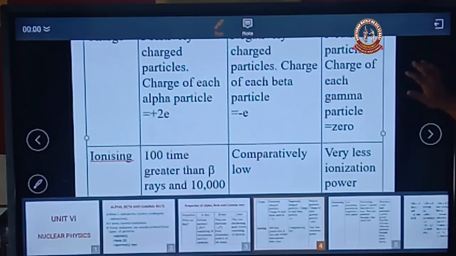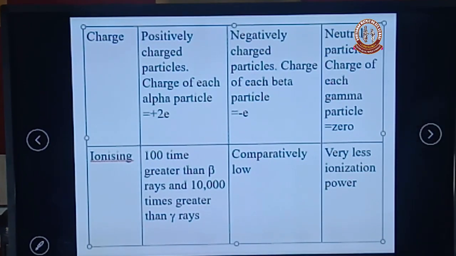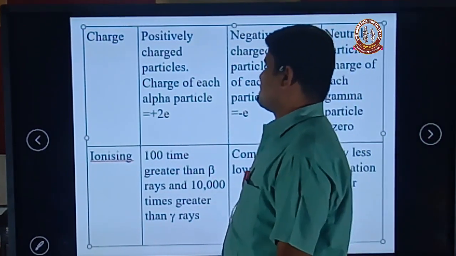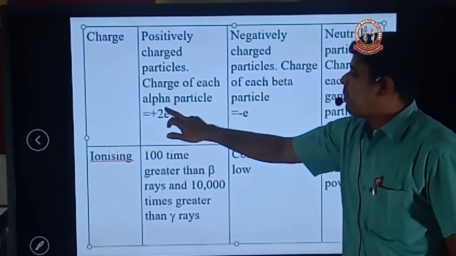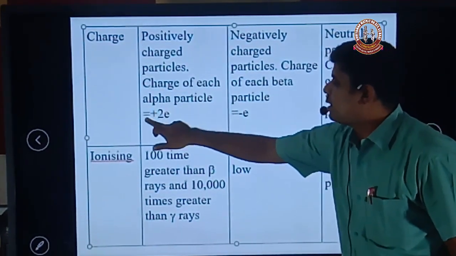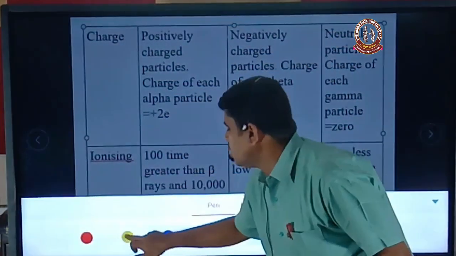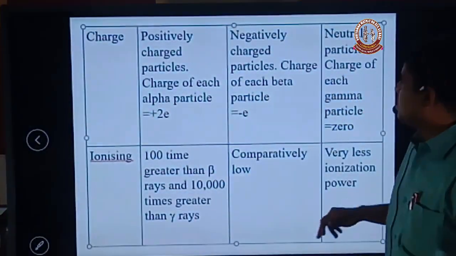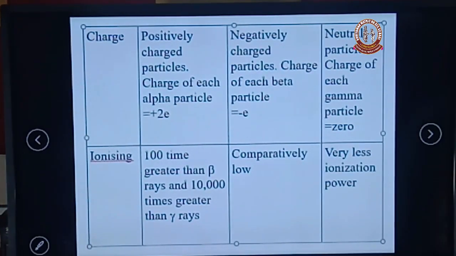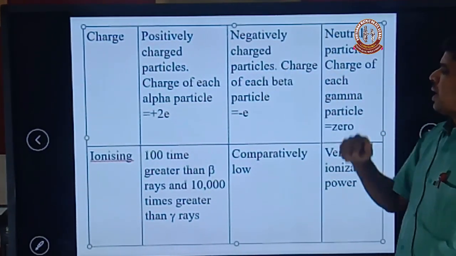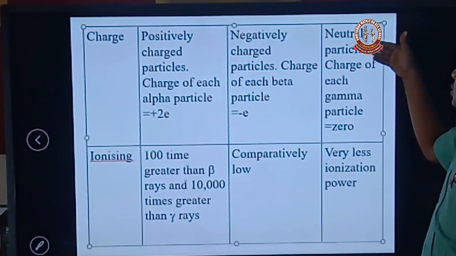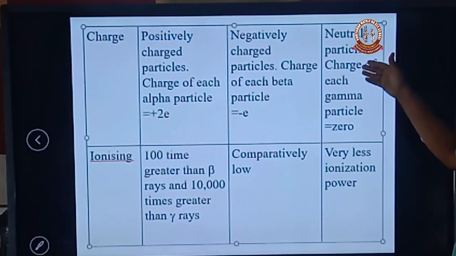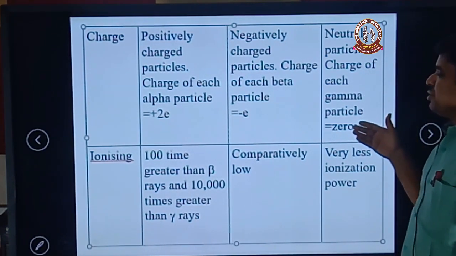The next property is the charge. Alpha rays are positively charged particles, and the charge of each alpha particle is 2e. Beta rays are negatively charged particles, and the charge of each beta particle is e. Gamma rays are neutral, and the charge of a gamma ray is 0.